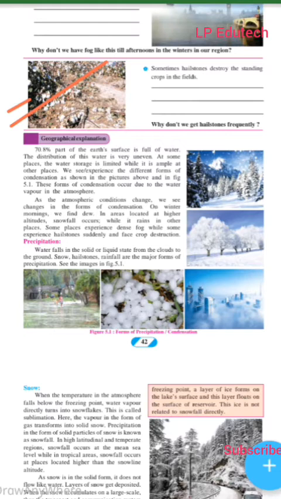Why don't we get hailstones frequently? For the formation of hailstones, two conditions are required: intense heating, which results in upward airflow, and a decrease in air temperature at higher layers of the atmosphere. As India is a tropical country, we do not find cooler air at higher levels because of intense heating of land.